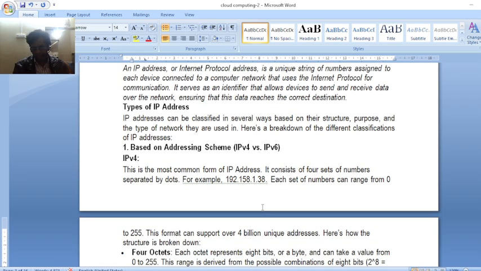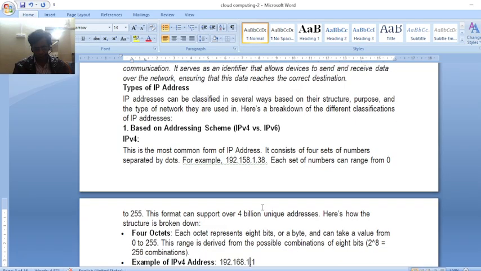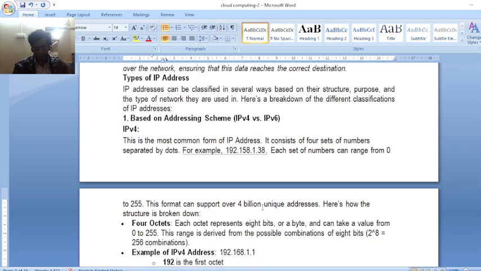How many values are available? Each part can take values from 0 to 255 in an IP address, and it supports over 4 billion addresses. The structure is broken down into 4 octets, each representing 8 bits, and each byte can take a value from 0 to 255. That is IPv4. This range gives 2 to the power 8, that is 256 possible combinations.